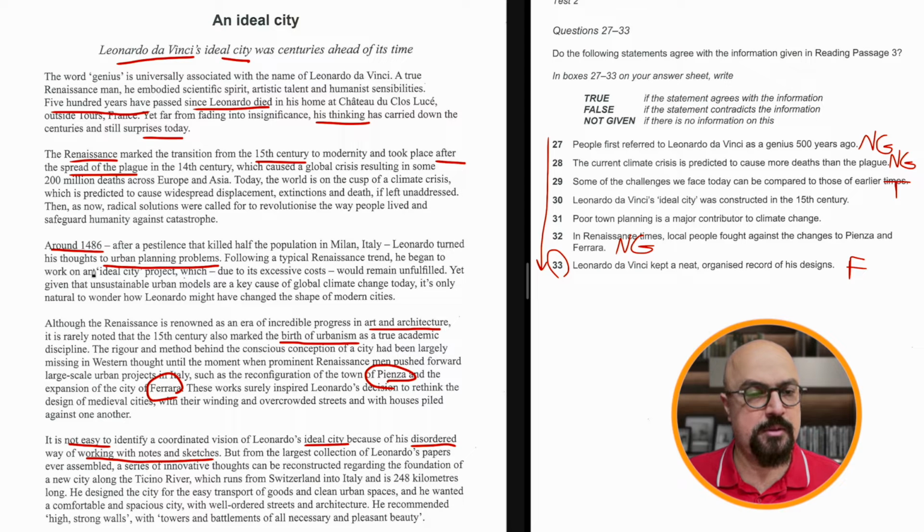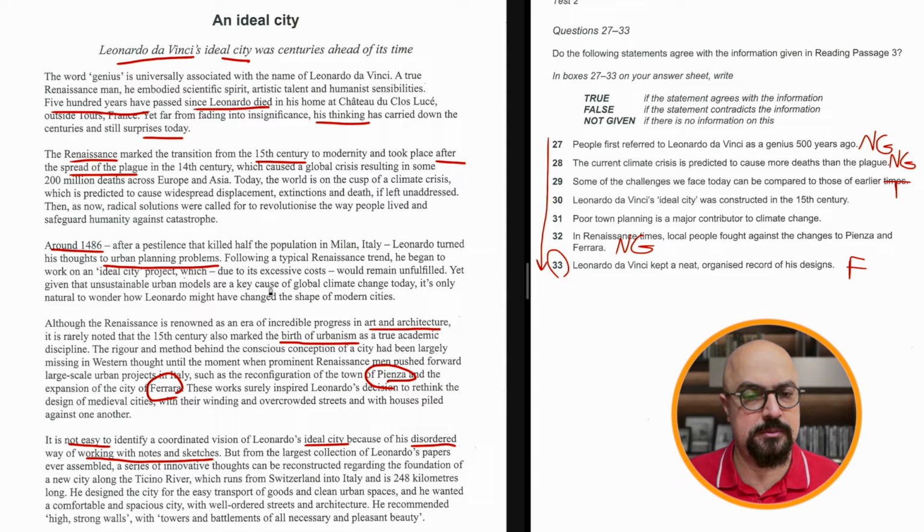Leonardo turned his thoughts to urban planning problems. Following a typical, he began to work on an ideal city project. So he started to begin. He began to work on an ideal city project, which, due to his excessive cost, would remain unfulfilled. Okay, so. It didn't work. It didn't actually happen yet.